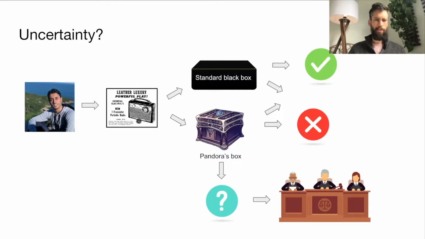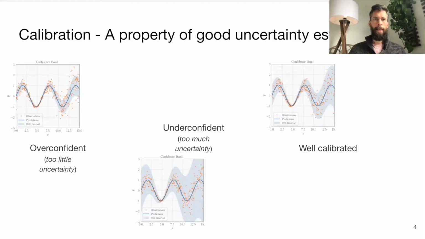But wait, let me show you what I mean by calibration. There can be multiple ways a machine learning model can be uncalibrated. In these graphs, we see three models trying to learn the same sine function. The data has some noise added as well, which we would like to understand. In particular, we want the model to create a confidence interval around its predictions. This confidence interval should be precise in the sense that a 95% confidence interval should contain the true label in 95% of the test cases.